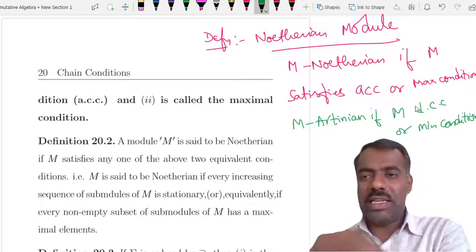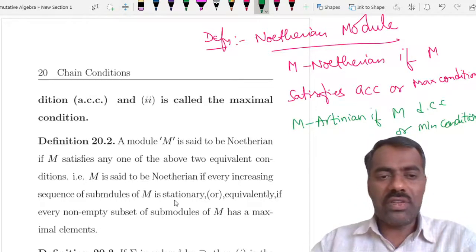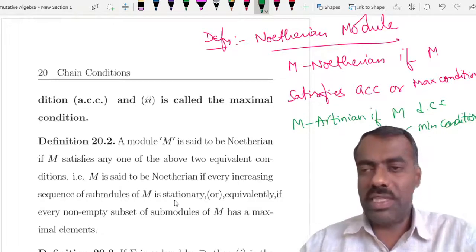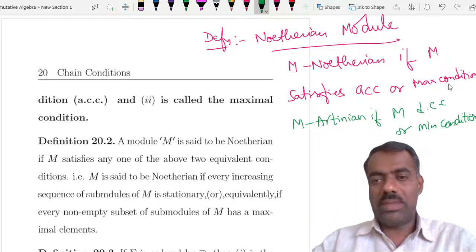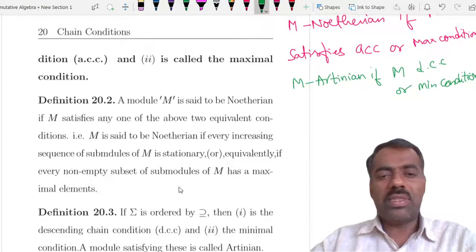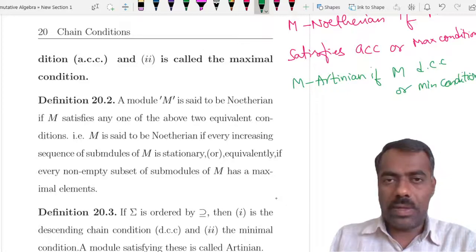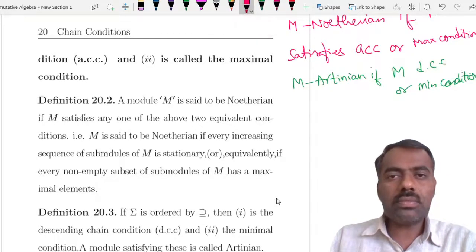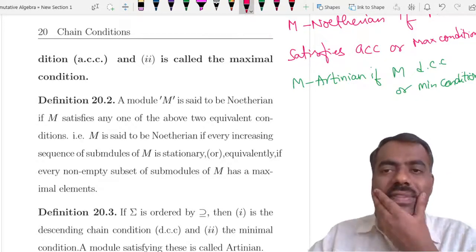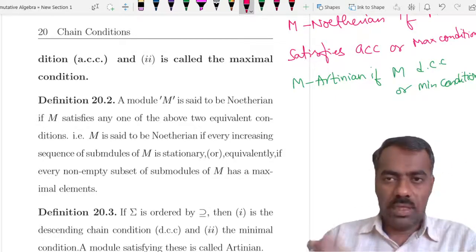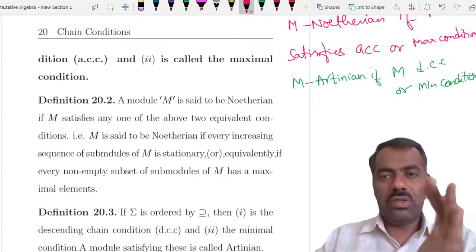What is the meaning of ACC? If you have an increasing sequence of submodules, then it should be stationary. And the maximal condition means every non-empty subset of submodules of M has a maximal element. Fine. Now let's see some properties of Noetherian modules, and most of those properties are also applied for Artinian modules.